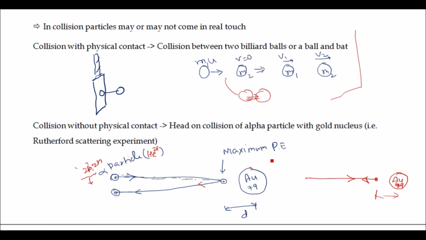Why is this possible, or how is this possible? This is possible because the alpha particle has positive charge and the gold nucleus also has positive charge, and as we know, like charges repel. Because of this, it will have maximum potential energy at a point at distance d from the gold nucleus, and from that point it will repel or return back. So we may say that it has the maximum potential energy at this point.